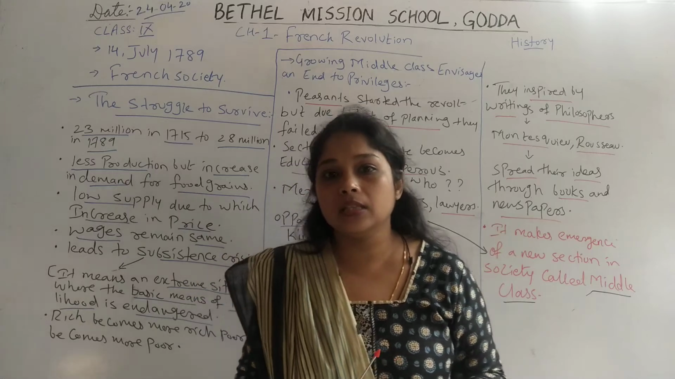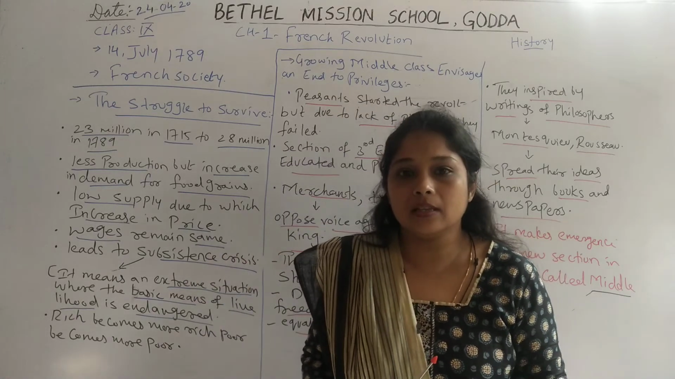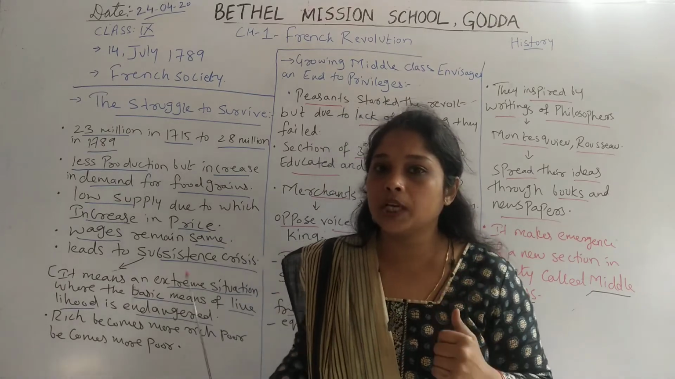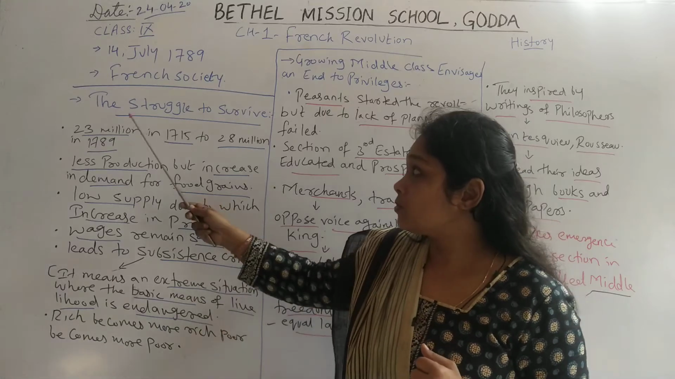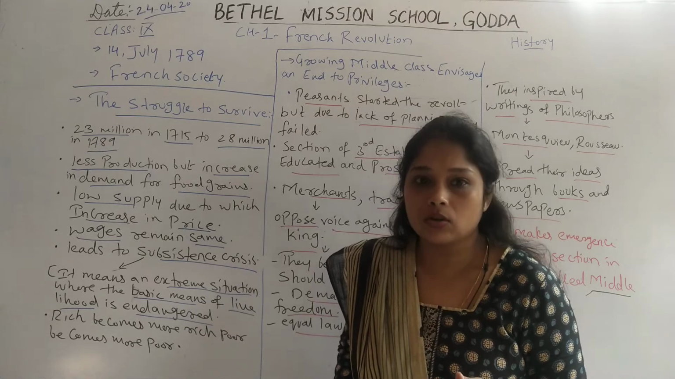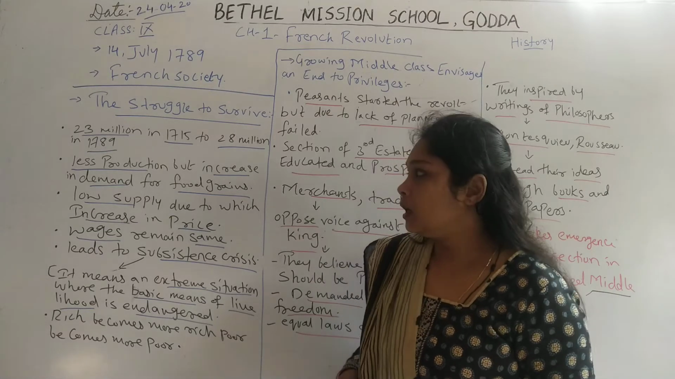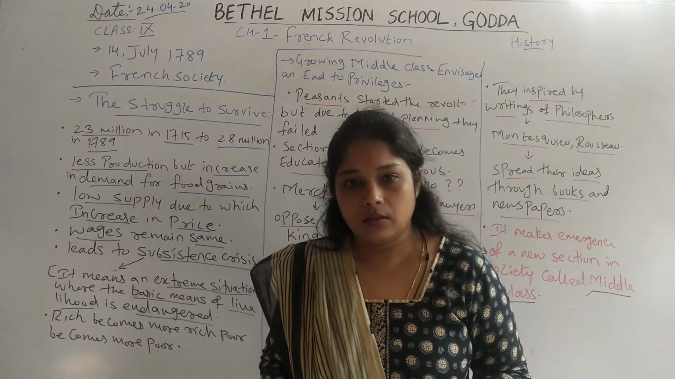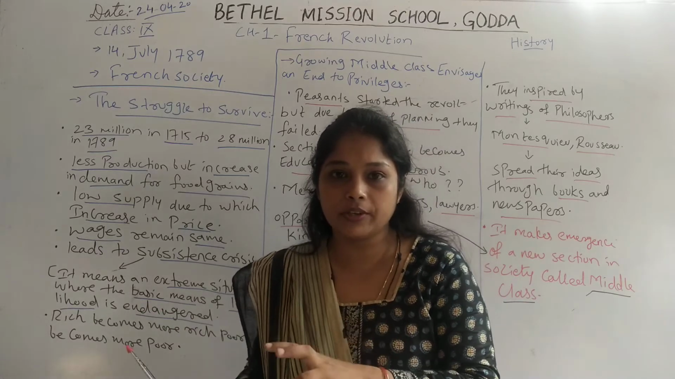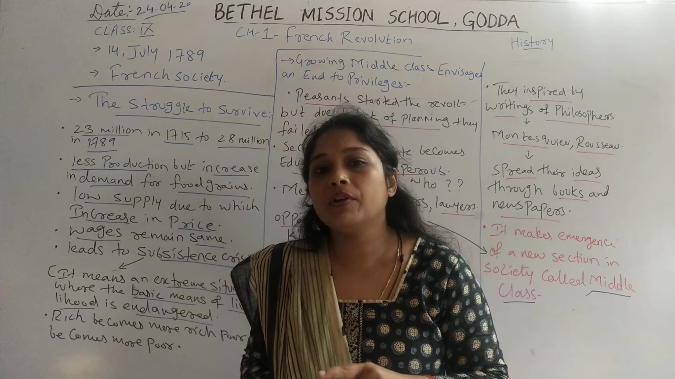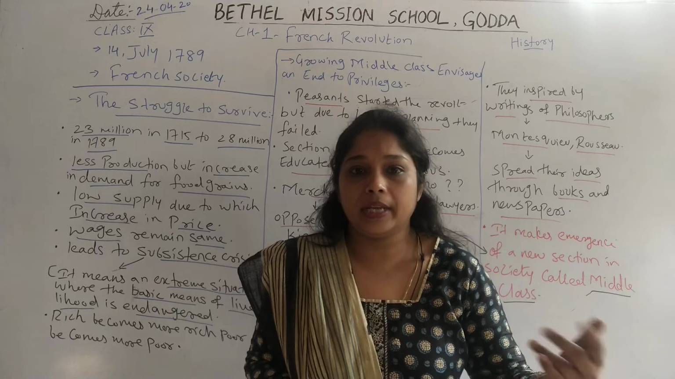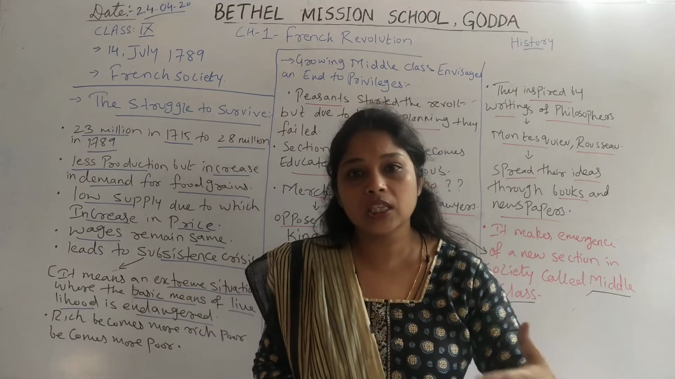Now we will see the second reason, the economic reason. First we have seen the social cause of French Revolution. Now in this topic, the struggle to survive, we will see the second cause, the economic causes. As we have learned, there was an empty treasury in France. That is why the king increased the taxes. But the burden of increasing taxes was only on the third state. First and second state did not have to pay any tax. So economically the third state is facing a problem.